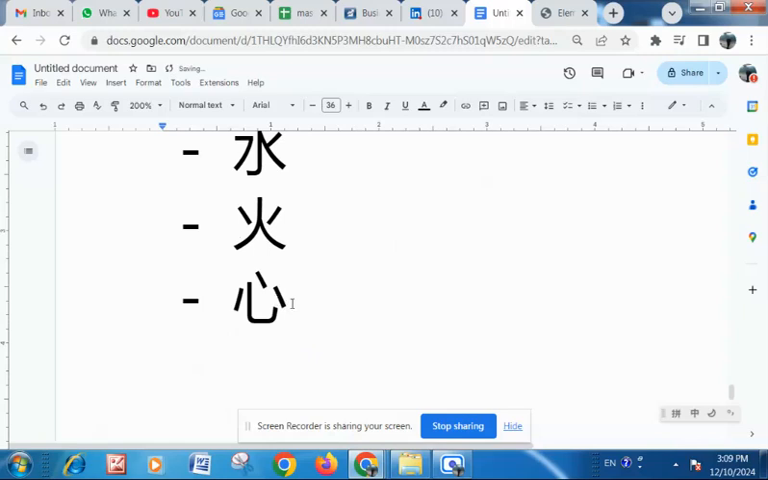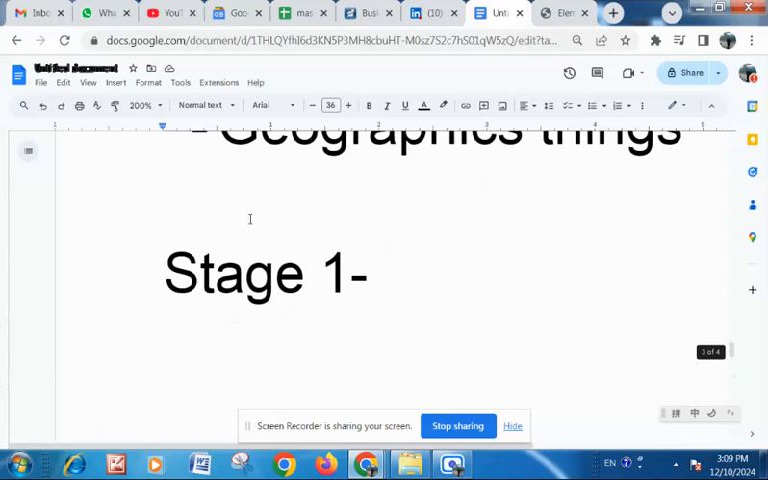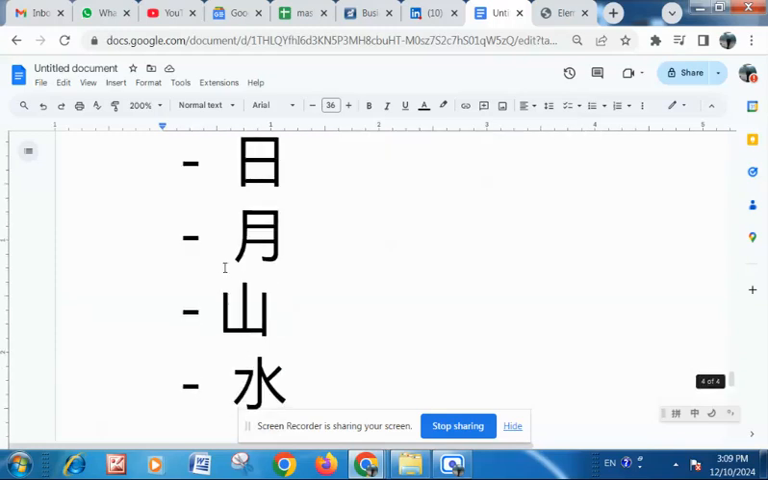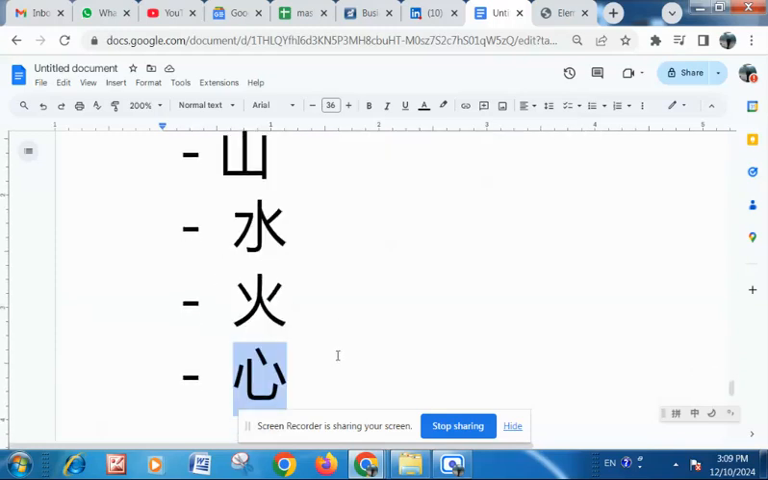This is heart. Some of us who would have studied biology, these are arteries and veins. These three lines you see are the arteries and veins of a heart. This is a pictorial representation of heart. So this was stage one, when they were drawing very simple images to convey ideas.